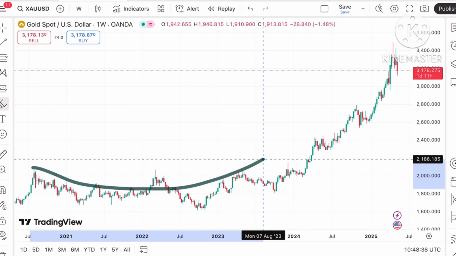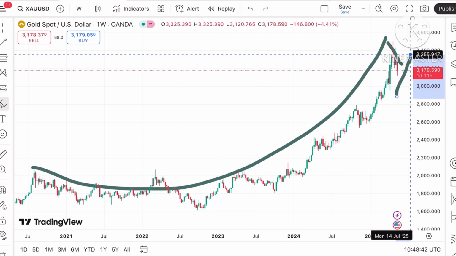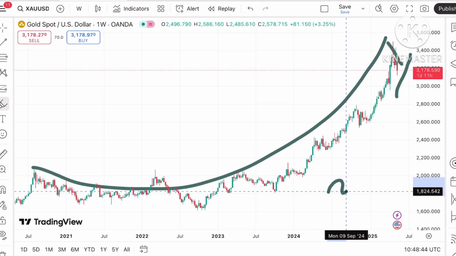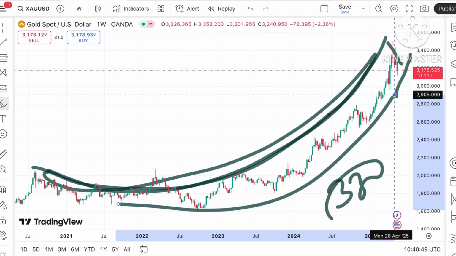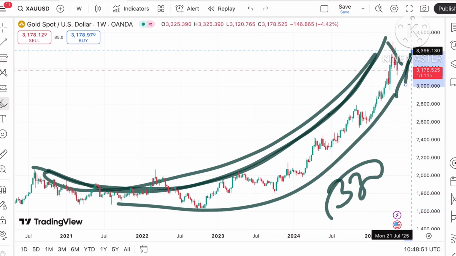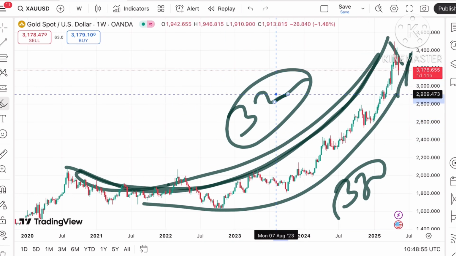There is a continuous upside, and then there is a downfall. If it starts going above this level, it can move towards a level of 3300 also, and a clear U pattern is forming. If the price moves above this level, the probability is high it will cross 3300, and then we can see further upside.